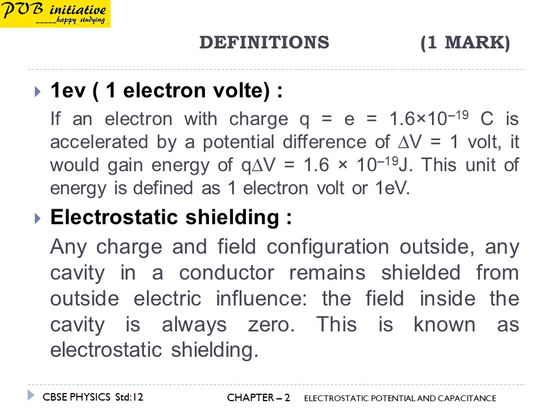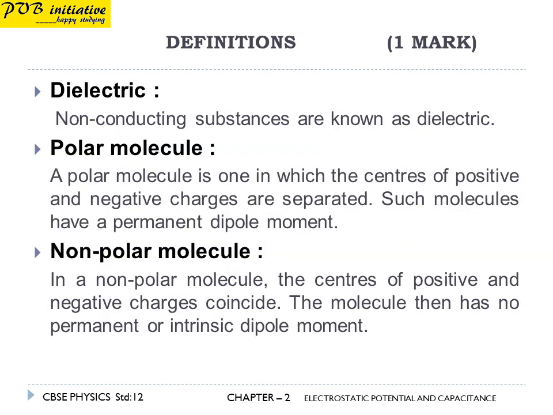Next definition, electrostatic shielding. Any charge and field configuration outside any cavity in a conductor remains shielded from outside electric influence. The field inside the cavity is always zero. This is known as electrostatic shielding. Next definition, dielectric. Non-conducting substances are known as dielectric.